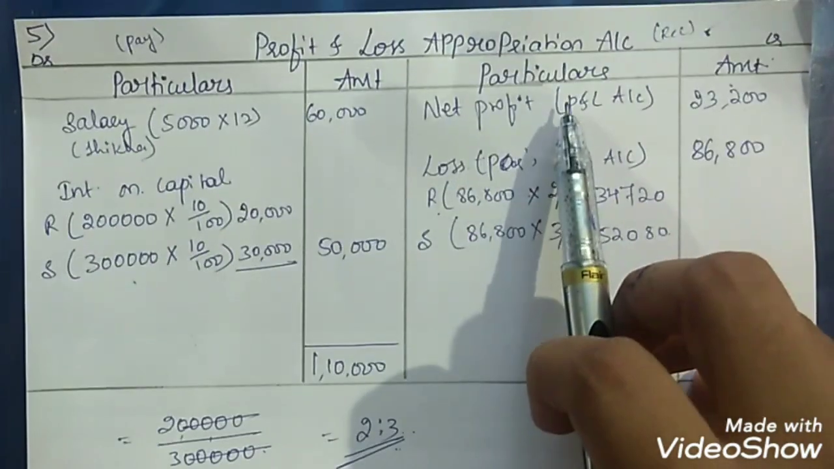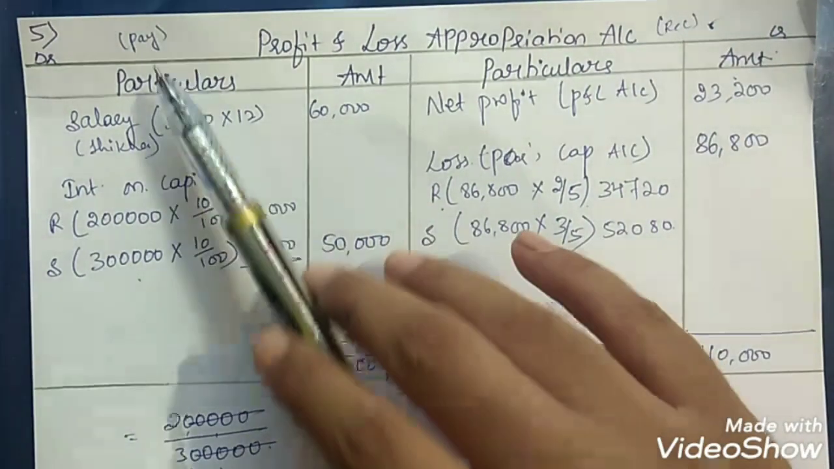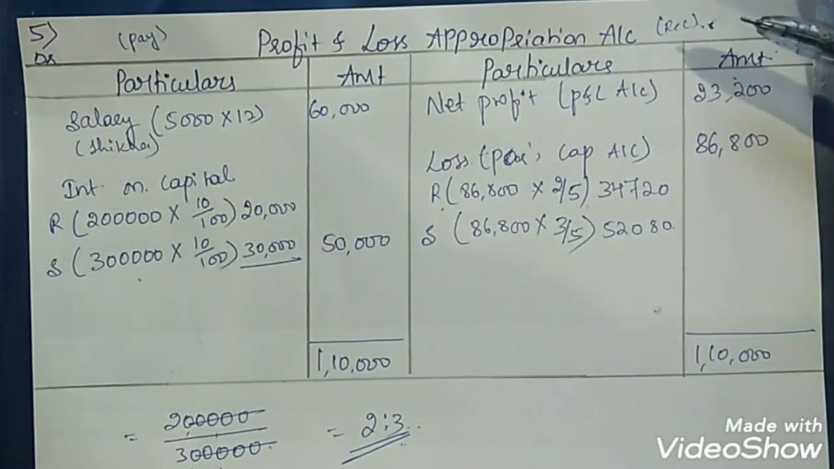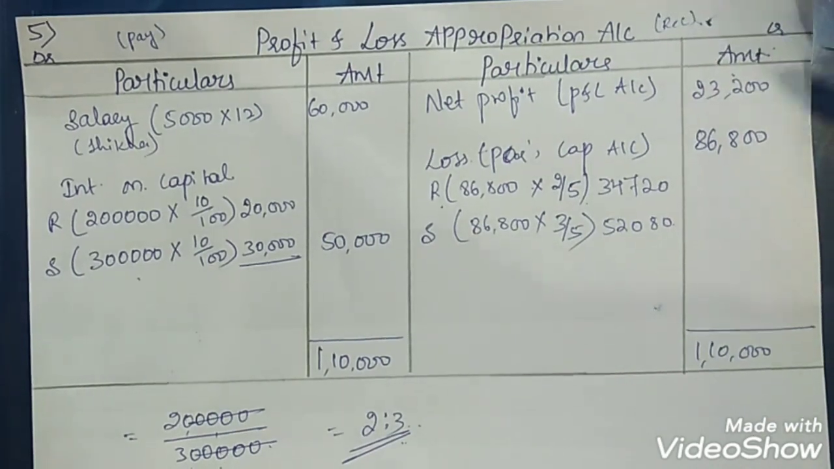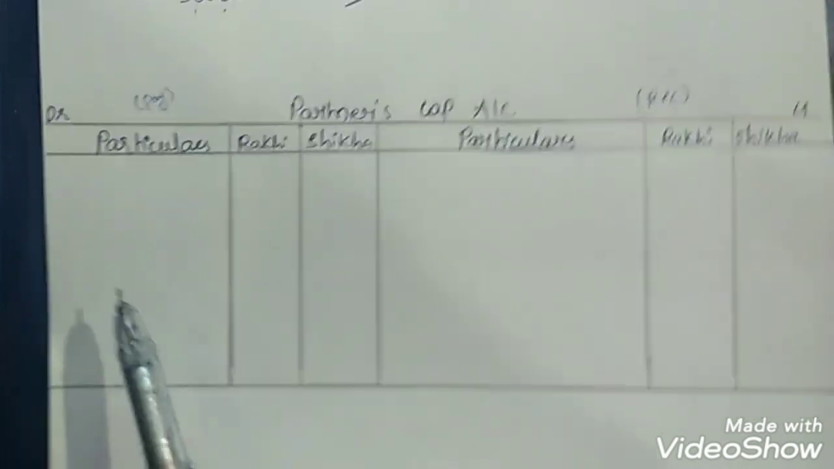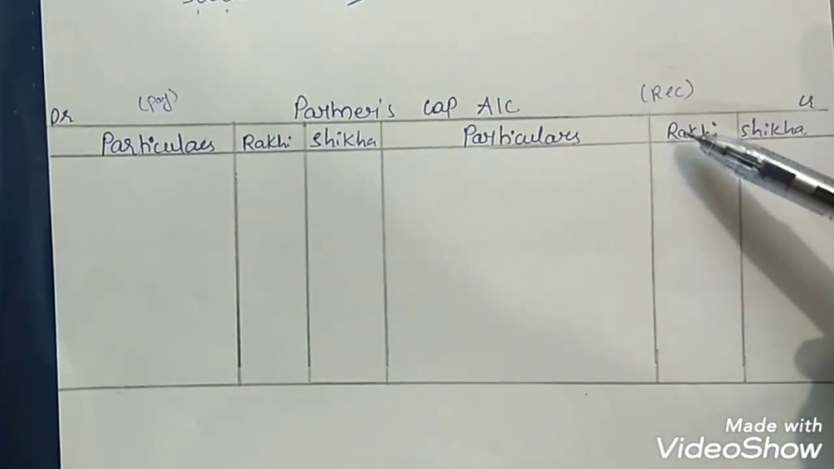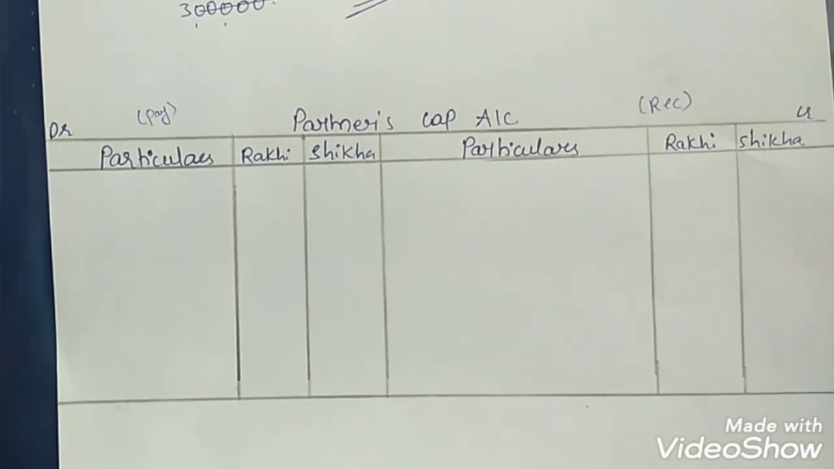Remember, the profit and loss appropriation account we are preparing from the view of the firm. Whatever the firm pays, we record on the debit side. Whatever the firm receives, we record on the credit side. But in the partner's capital account, whatever the partner pays will be recorded on the debit side, and whatever the partner receives will be recorded on the credit side.